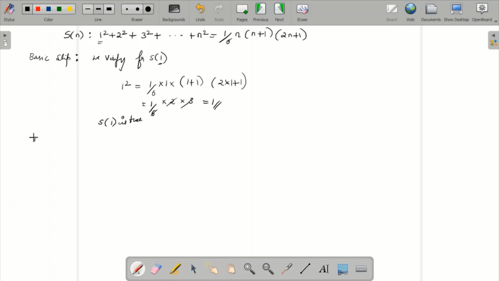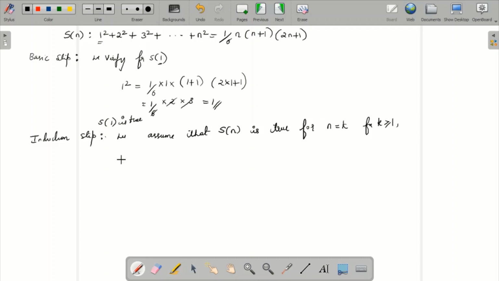Now what will be the induction step? In the induction step, we assume that S of n is true for n equal to k, for positive integers, that is for k greater than or equal to 1.